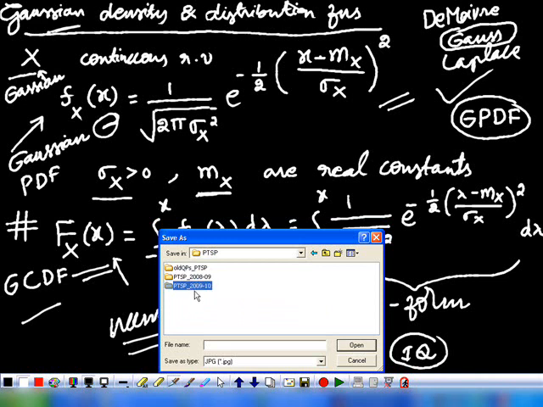We already know the expression for it, and we try to give the graphical representation of the Gaussian probability density function, whose expression is 1 upon under root 2 pi sigma x square, e power minus 1 by 2 times (x minus mx by sigma x) whole square. The constants mx and sigma x are some real constants. Normally mx is called the mean value of the random variable x, and sigma x is the standard deviation of the random variable x.